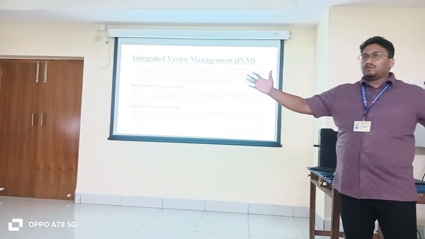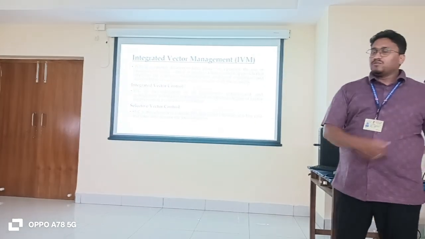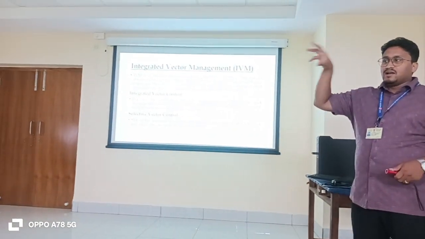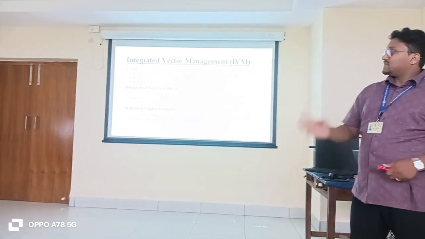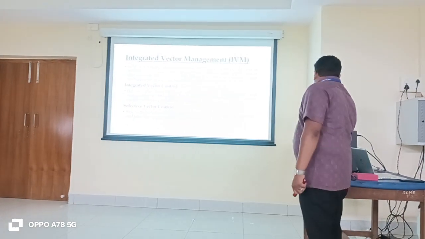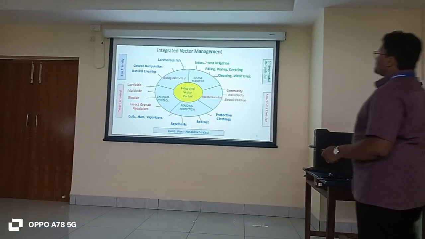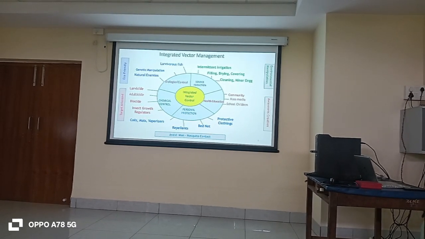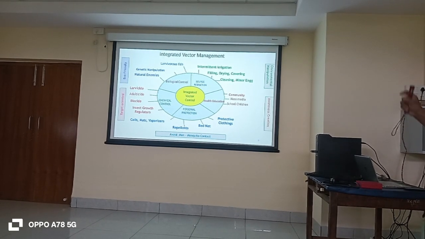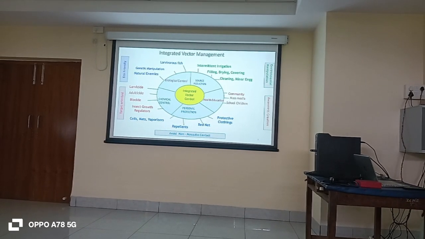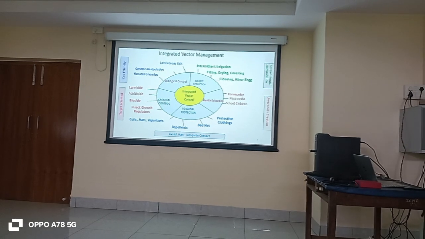If it is a bigger colony or bigger village and we are doing the whole village, it will be integrated, meaning we are doing all. We are spraying, we are also using fish. That is integrated. But for some particular location where a death occurred, that is selective vector control. Biological control includes larval fish, genetic manipulation, natural elements, whatever biological agents we are using. Whatever chemicals, adulticides, larvicides, biocides, insect growth regulators, come under chemical control.